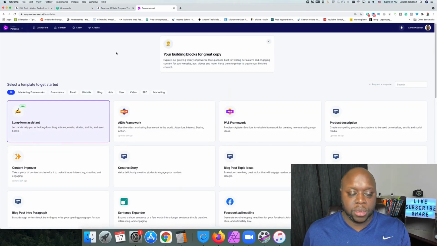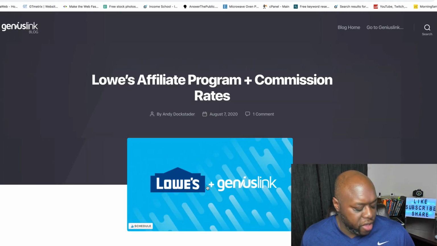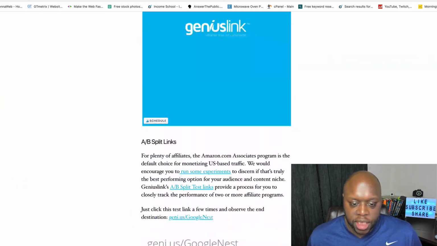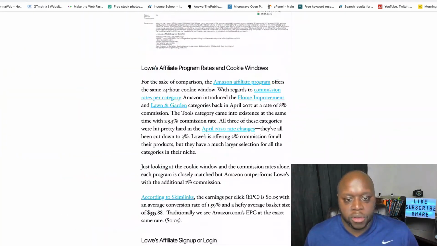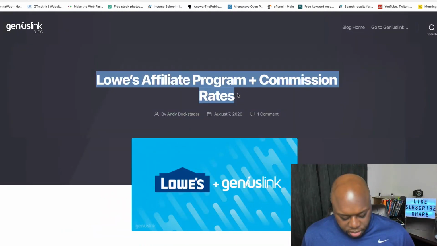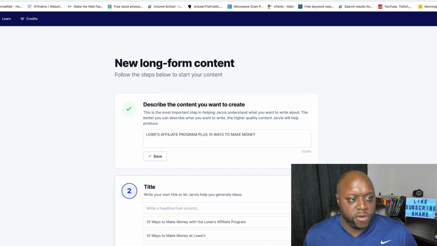We're going to test it against a blog post that's already been posted for a few days. And so we're really going to try and get this figured out for you once and for all. All right, so change of plans a little bit. Instead of using my own blog, I have to use someone else's. And it says right here that this is 100% plagiarized. I grabbed the first paragraph from this Genius Link blog right here. As you can see, they have spent some time writing about the Lowe's affiliate program. It's ranked #1 on Google. So I'm just going to copy this here, and I'm going to jump back over to Conversion AI and start this process over again.